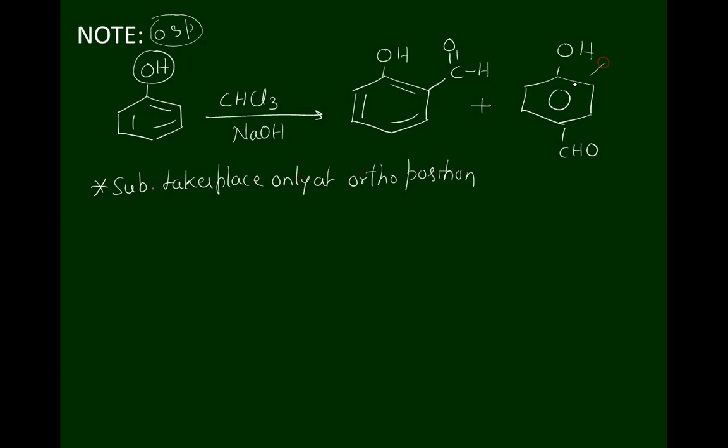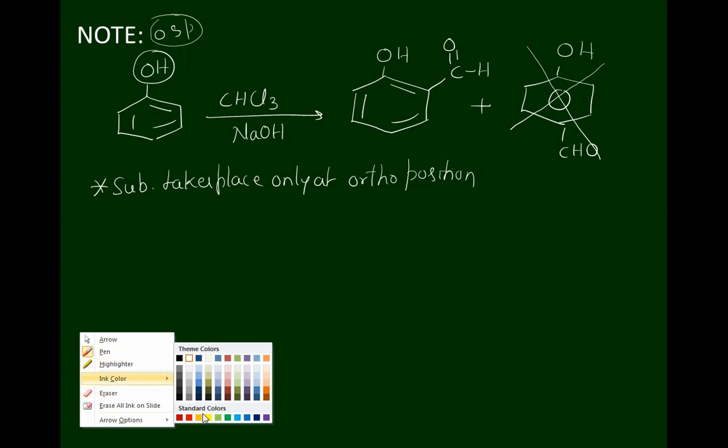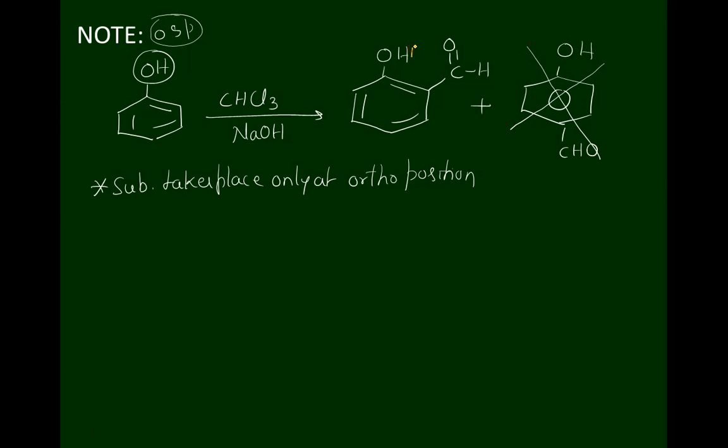Therefore, the para product is not possible. And the obtained product is more stable due to the presence of intramolecular hydrogen bonding.